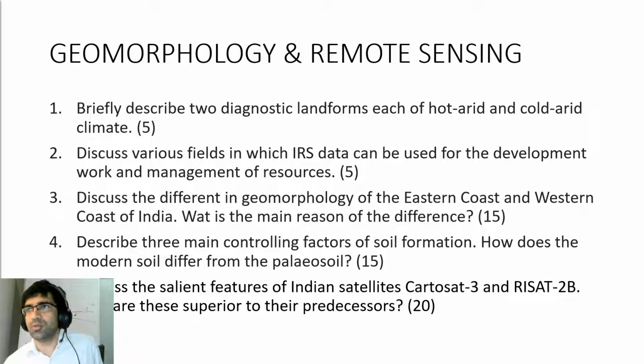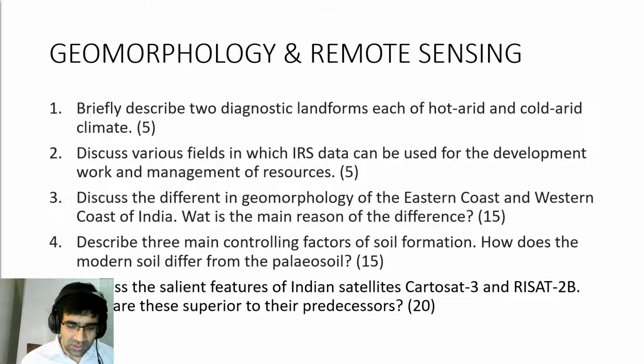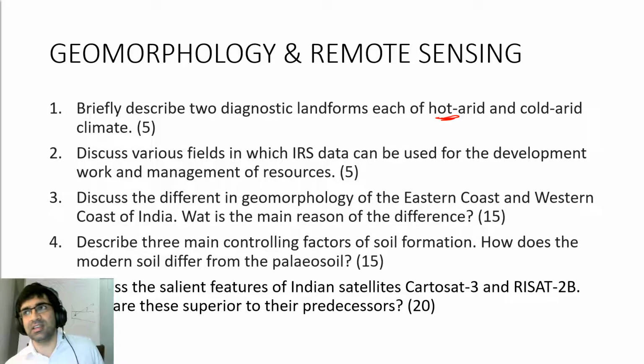Next, coming to geomorphology and remote sensing. Again, pretty straightforward questions. Maybe here and there you will have to think about it a little bit, but they are pretty straightforward. For example, the first question: you have to very briefly describe two diagnostic landforms, each of hot arid and cold arid climate. If you look at hot arid, basically these will be your hot deserts. So mostly you'll see, for example, aeolian landforms in hot deserts. You can define those very briefly.